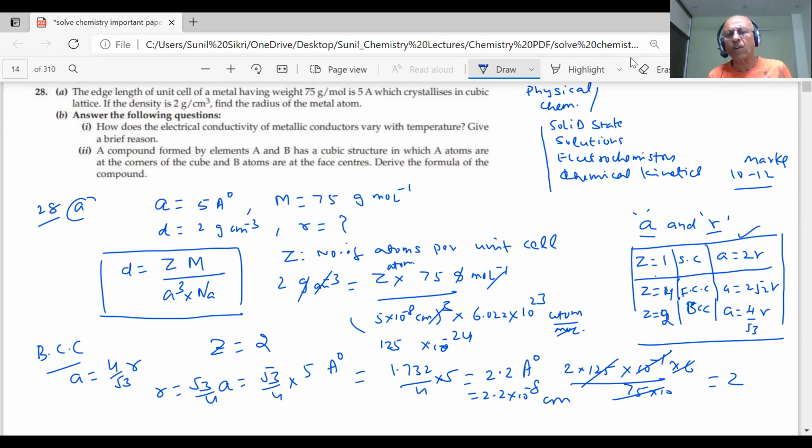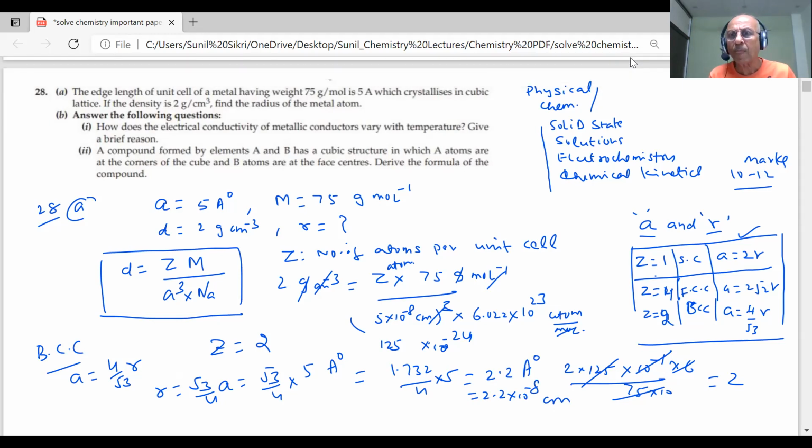So you can see how we solve questions. This table is very important for the exam. I'm telling you, one question is coming from this, so we must note down this table again and again. I draw this table: simple cubic A is equal to 2R; FCC Z is equal to 4 atoms per unit cell; for BCC, 2 atoms per unit cell. A is equal to 2R, A is equal to 2 root 2R, A is equal to 4 by root 3 R. This is a way to remember. When I taught you the solid state lecture, I told you A is equal to 4 by root 3. One question is coming in the paper, I'm telling you. So note it down with colored pens. This is an important question.